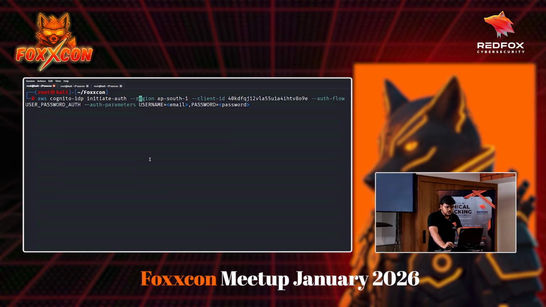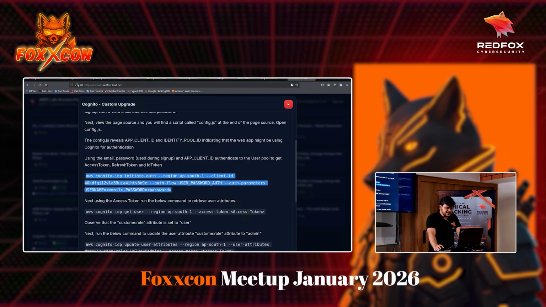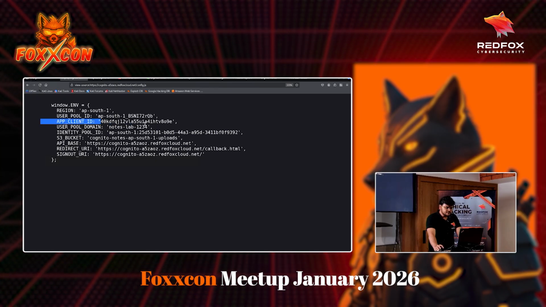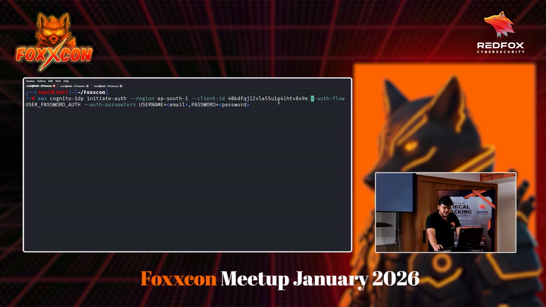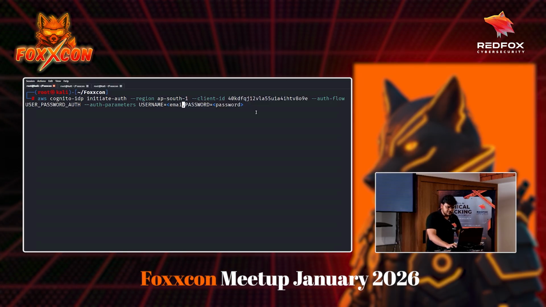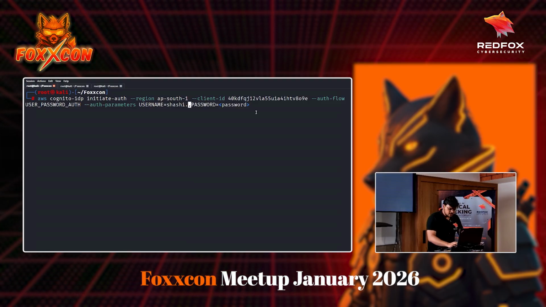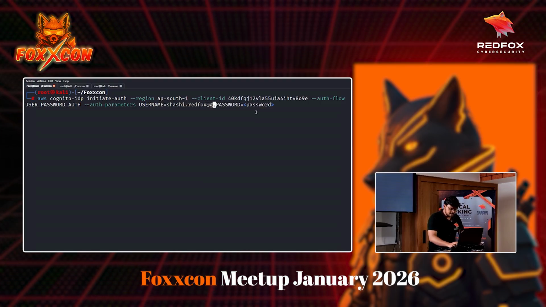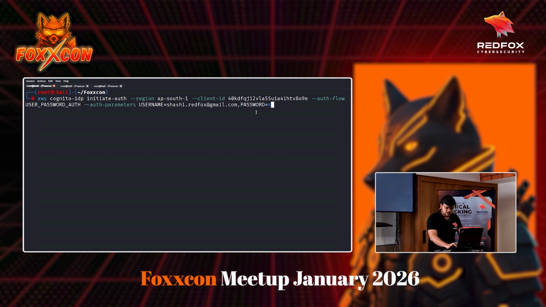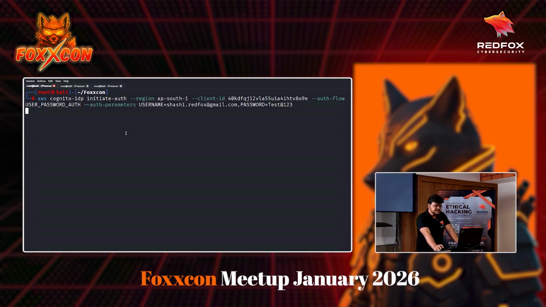I'm initiating the authentication. That's the client ID. Where will I get the client ID from? Again, it's baked in the config. This is the client ID. The authentication flow is user password authentication. I'm basically using user email and password, that's why that's the authentication flow. The email is shashi.fox@gmail.com, and the password is just test@123. And I am just initiating the authentication.